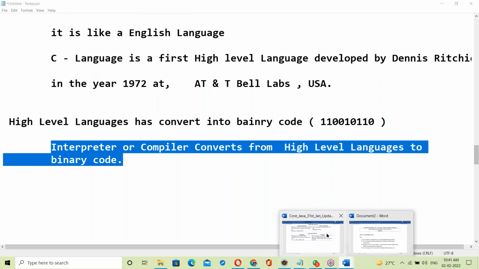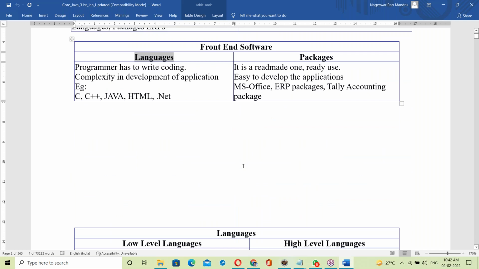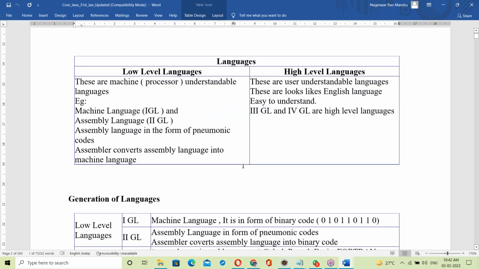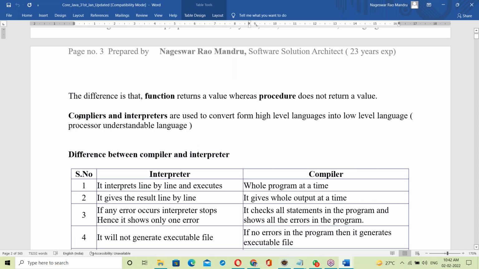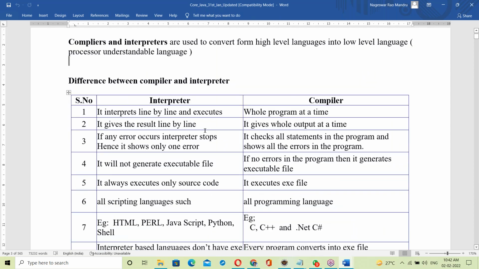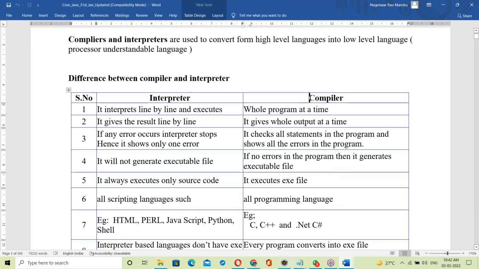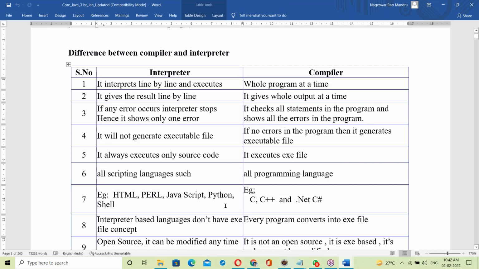Now we should discuss interpreter. Today's topic is all documented: language, low level language, high level language. A compiler or interpreter converts from high level language to low level language. The interpreter and compiler difference will take more time. Minimum half an hour is required to explain about interpreter and compiler.